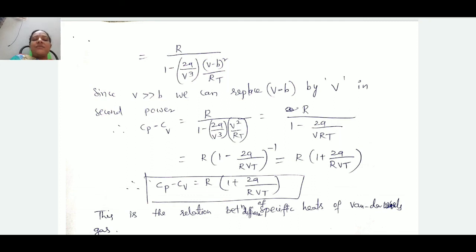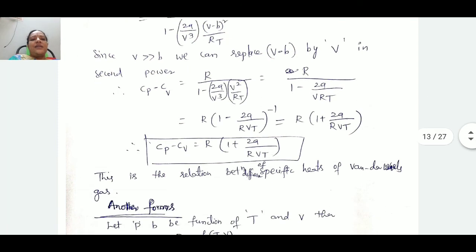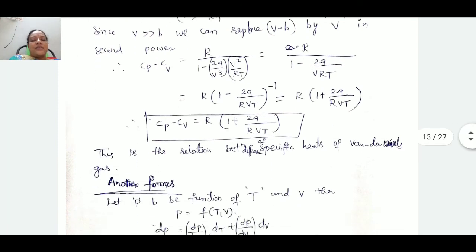By seeing this equation, you can understand that by taking some considerations, again we get the ideal gas equation. If we omit this 2a by VRT term, again we get Cp minus Cv is equal to R, which is nothing but the perfect gas. So this is for the van der Waals gas.